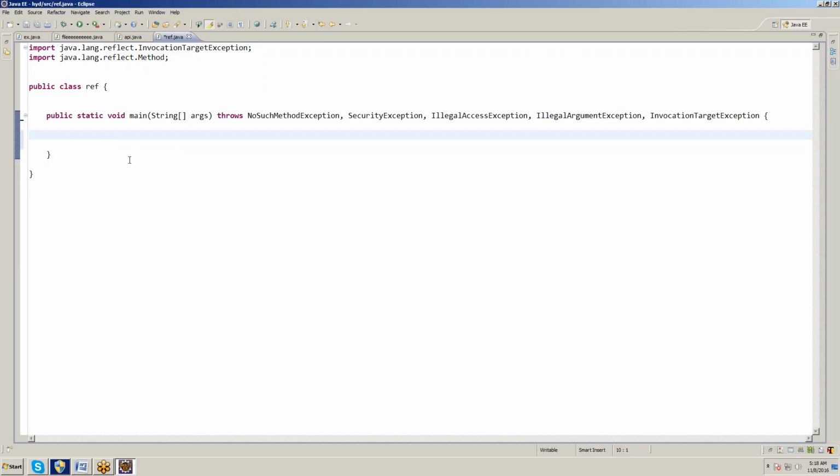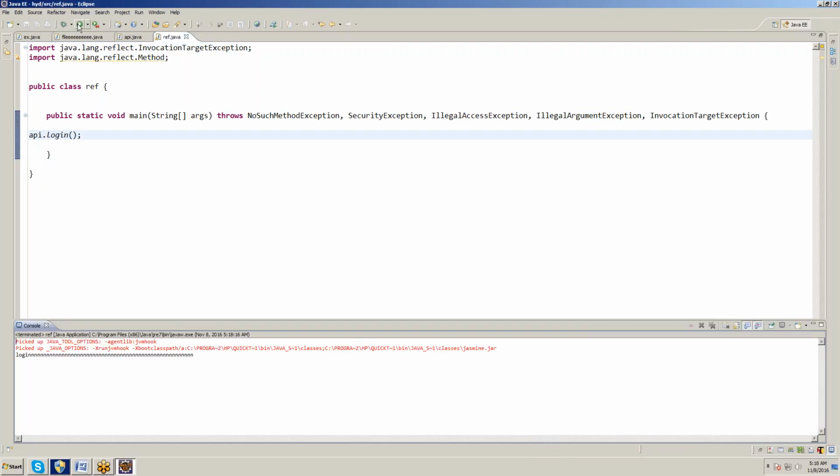So here we have another method. The previous class name is API dot login, so we can call the static function from another class. Simply API dot class dot getMethod with the function name login.